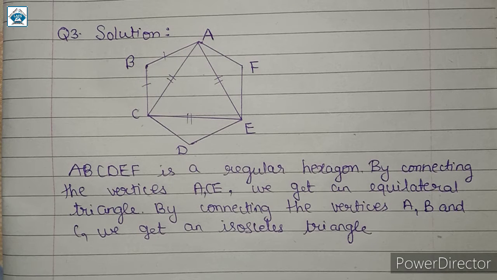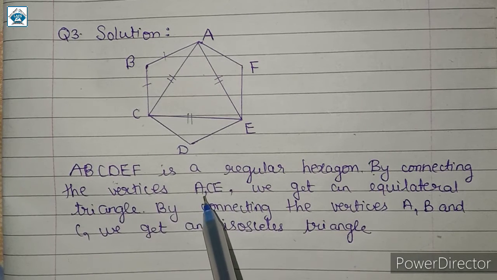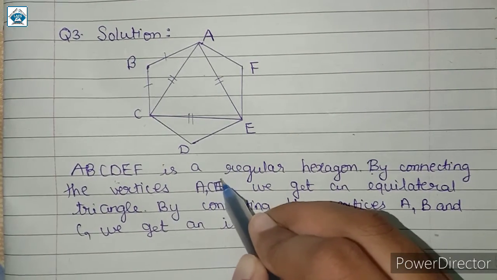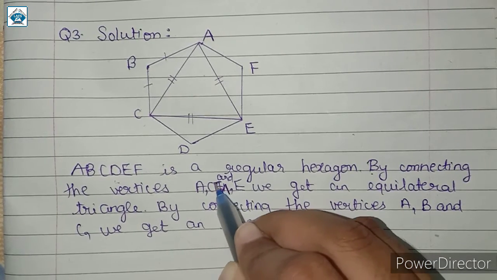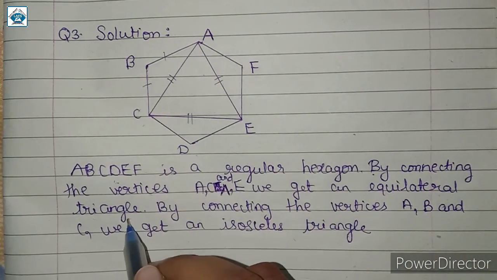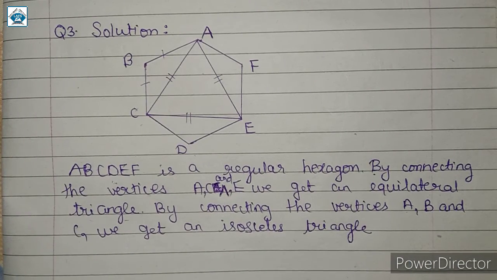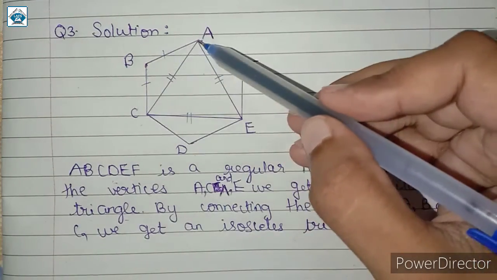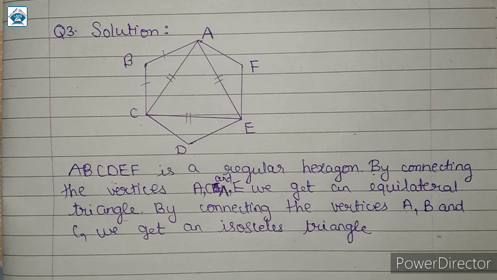In this way you have to write the solution. ABCDEF is a regular hexagon. By connecting the vertices A, C and E, यहाँ पे आप लोग A, C and E लिख सकते हो, ठीक है, like so. By connecting the vertices A, C and E, we get an equilateral triangle. By connecting the vertices A, B and C, we get an isosceles triangle. So just like I explained here, ABC is an isosceles triangle and ACE is an equilateral triangle. So in this way you have to write the solution and draw the diagram using scale and pencil.